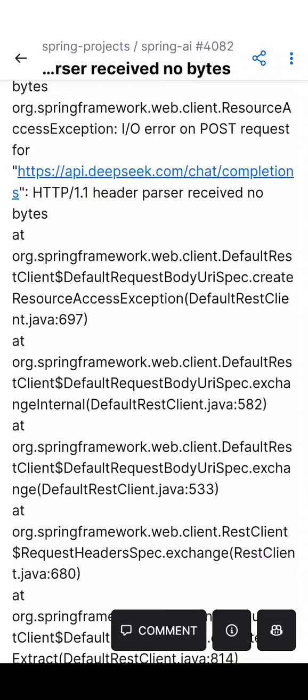Maybe if we go through the error stack trace a little bit, you can see that a resource access exception is received by the application, and as of now it was not handled. So this fix is going to handle this exception with the retry policy.